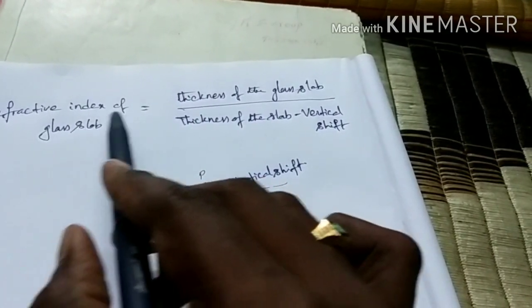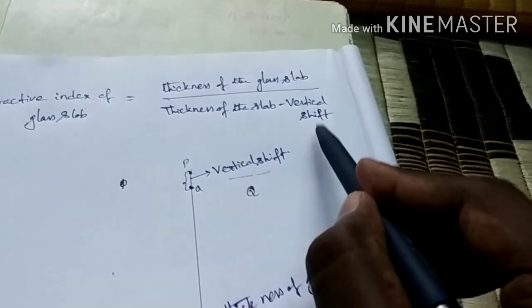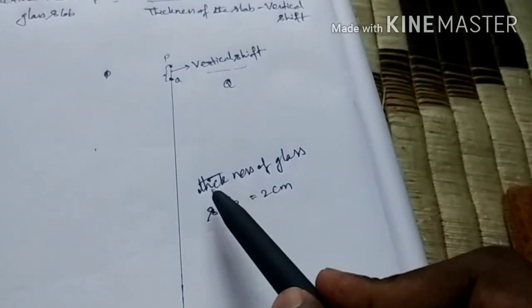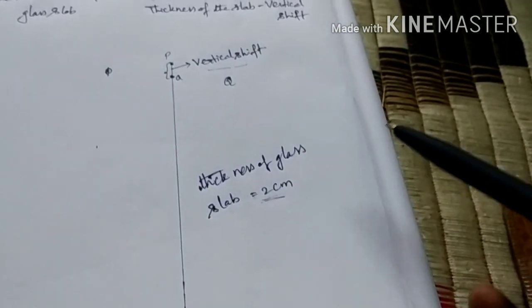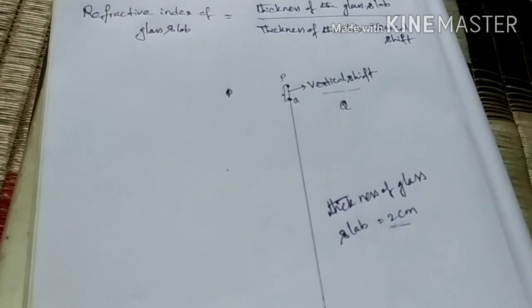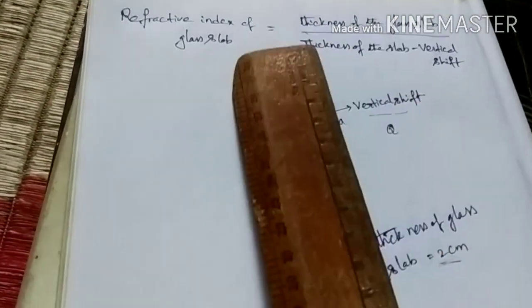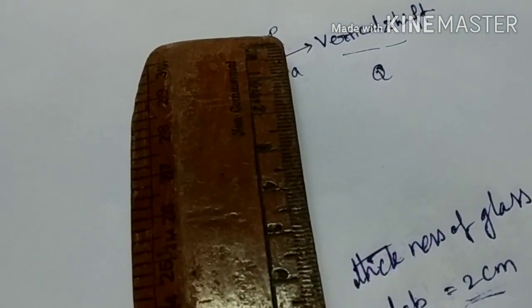Refractive index of the glass slab is equal to thickness of the glass slab by thickness of the glass slab minus vertical shift. The thickness of the glass slab is 2 centimeters. Now let us find the distance between P and Q. We get 1 centimeter.